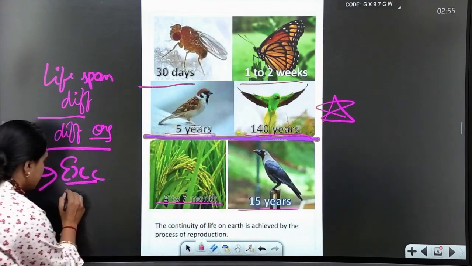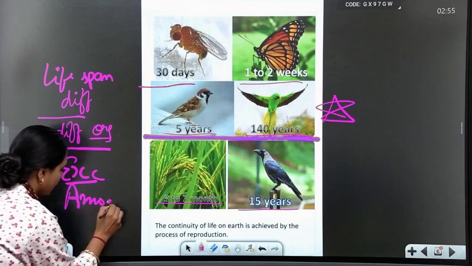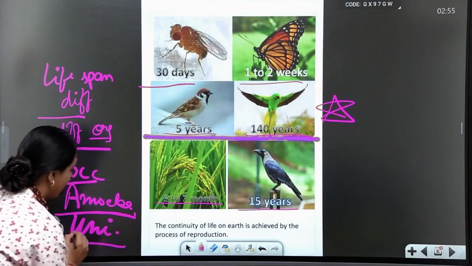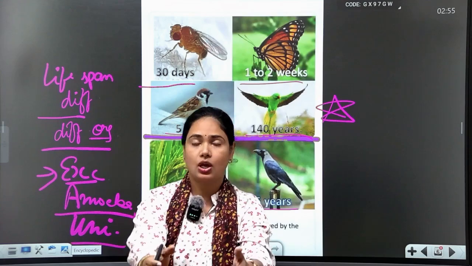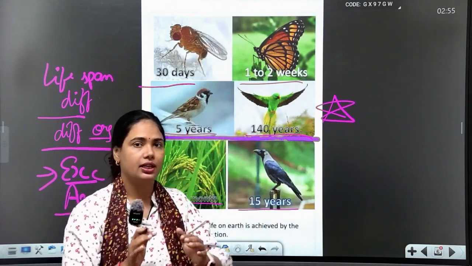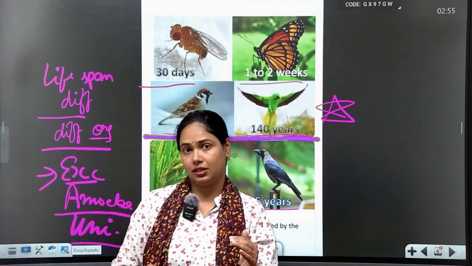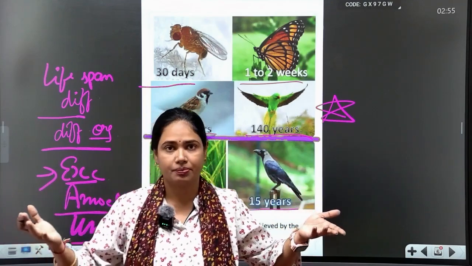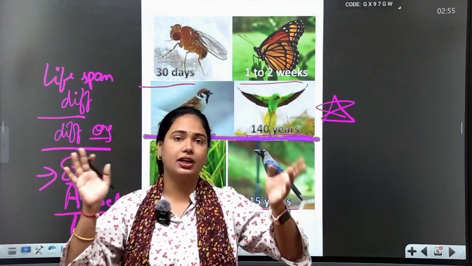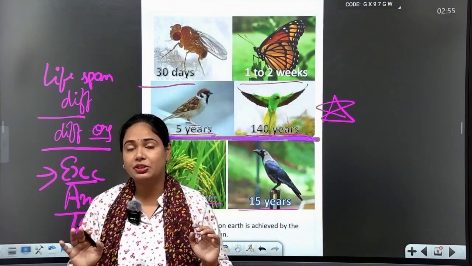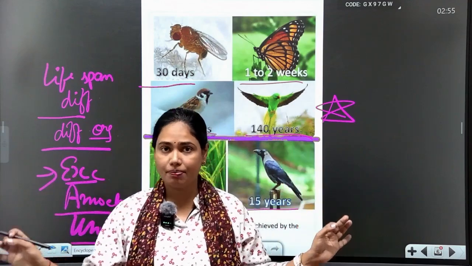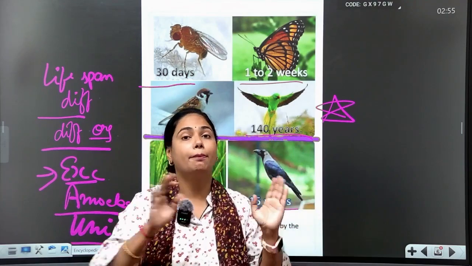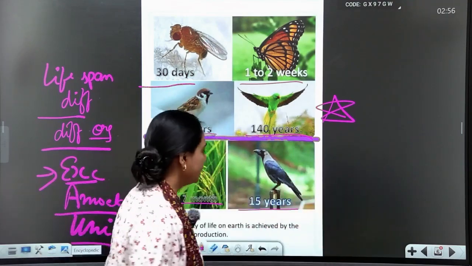Example: amoeba, paramecium, euglena, which we call unicellular organisms. Students, now you got it. These are the characteristics of lifespan. No two organisms have the same lifespan; different species have different lifespans. The exception is unicellular organisms, and lifespan means the birth to natural death period. Clear.